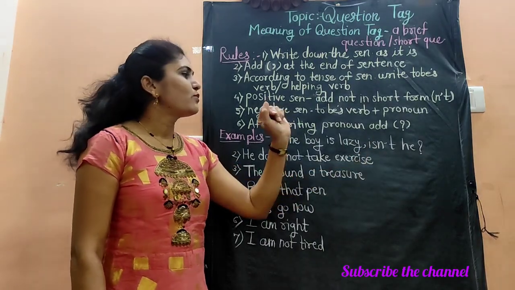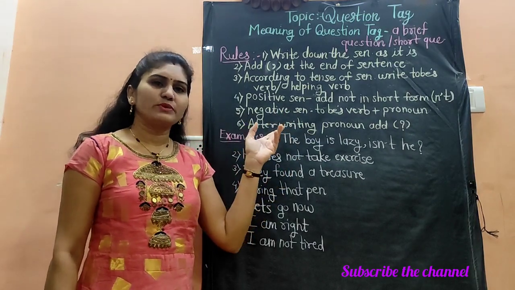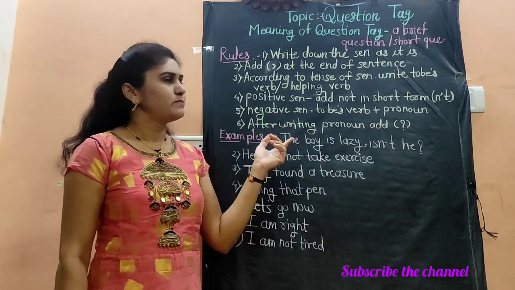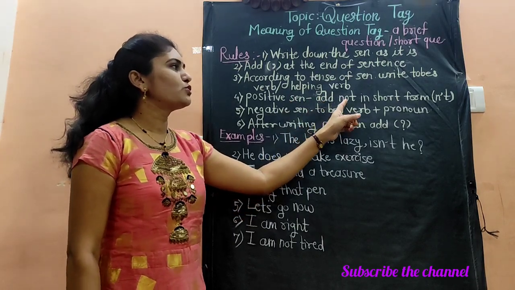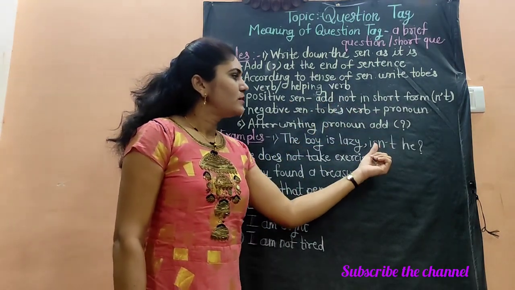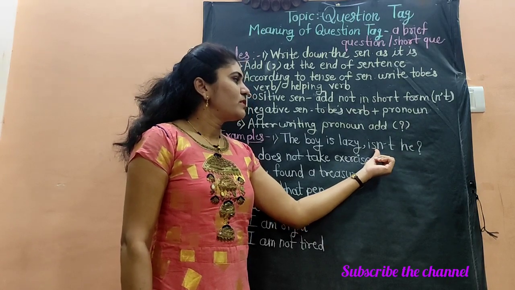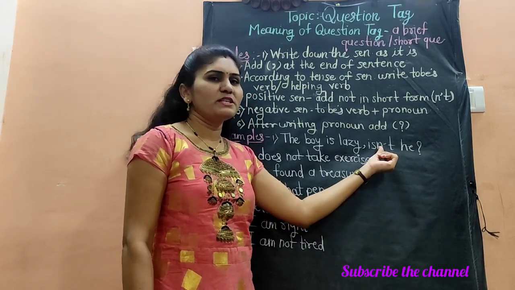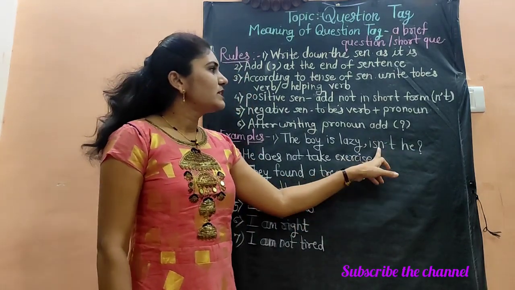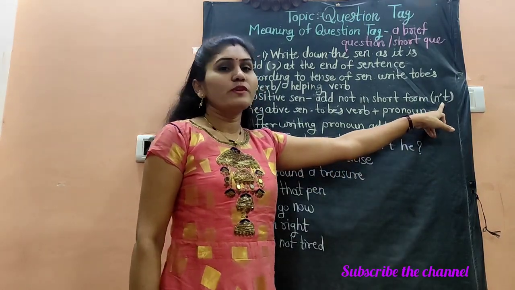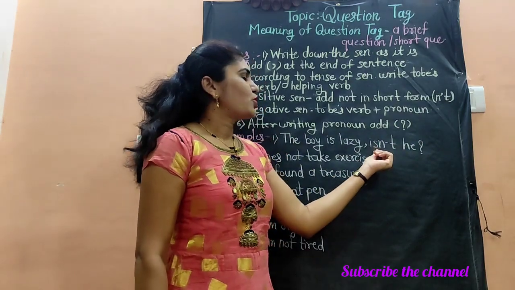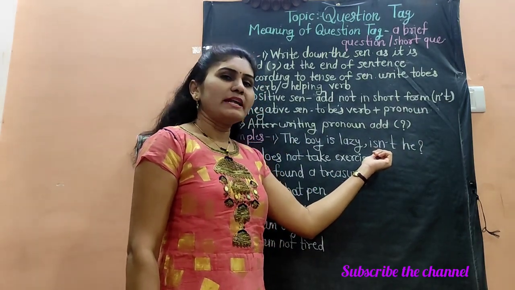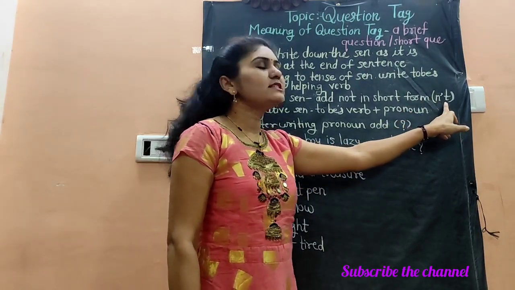After the comma, we will write the to be verb or the helping verb. If the sentence is positive, then we have to add not with the helping verb or the to be verb, but in the short form. How will we write the negative form or the short form of the to be verb by adding not? We will write in this way.